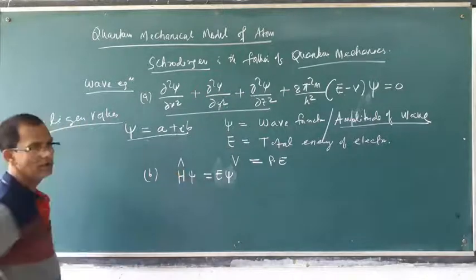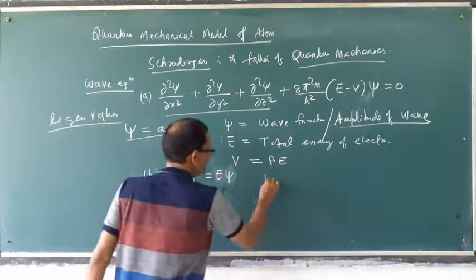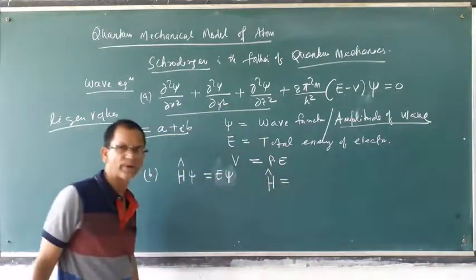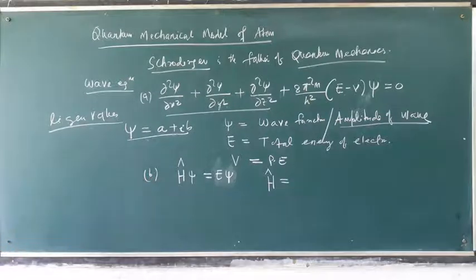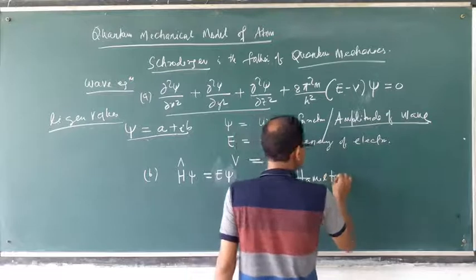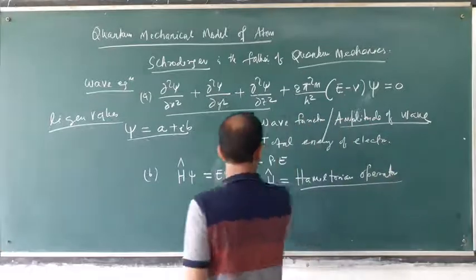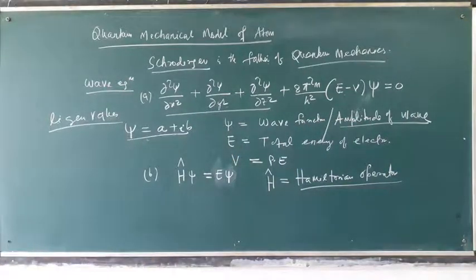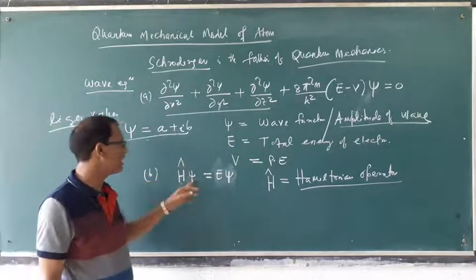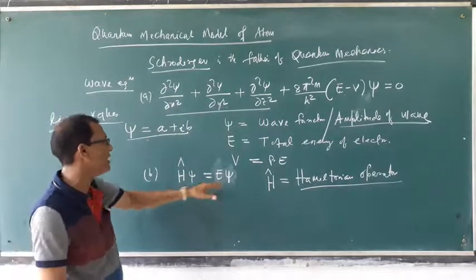This symbol H is a mathematical operation, called the Hamiltonian operator. H psi is equal to E psi. This is the shortest form, the same Schrödinger equation expressed in this form.